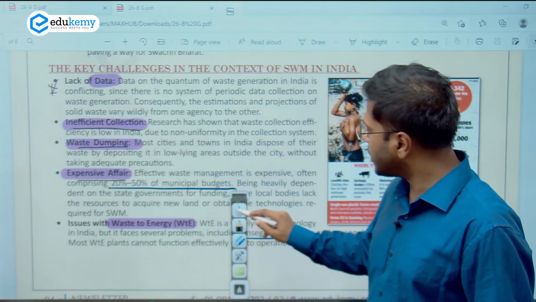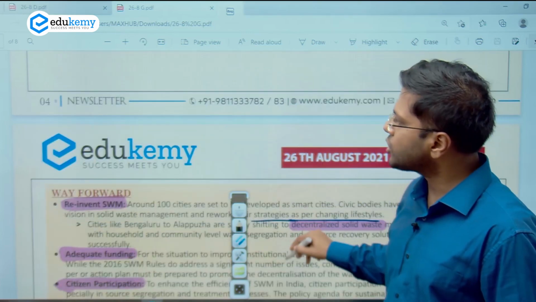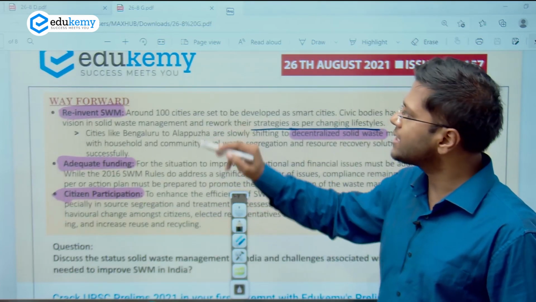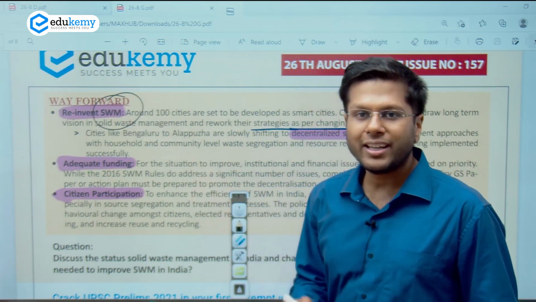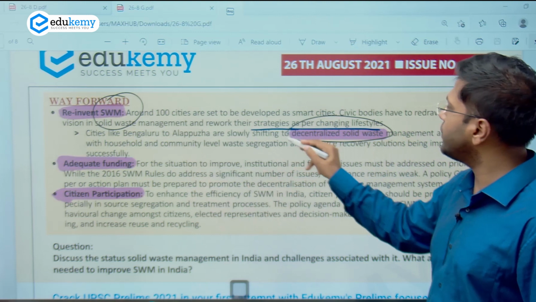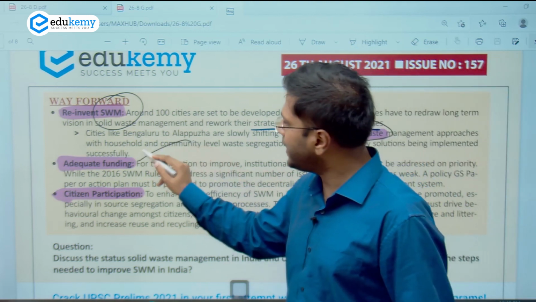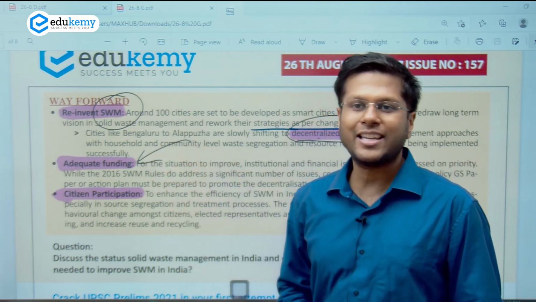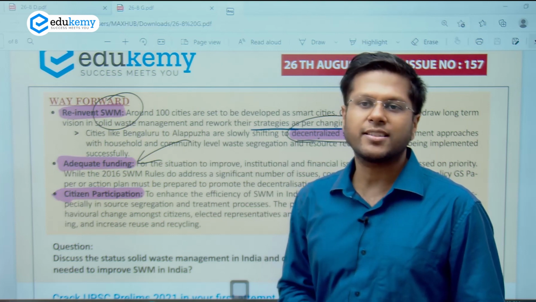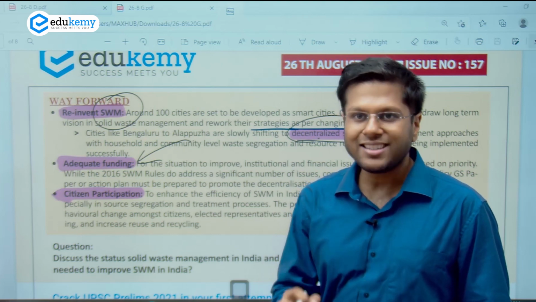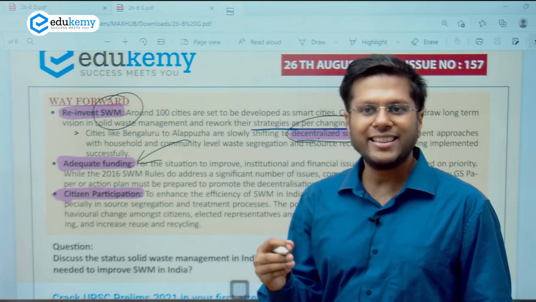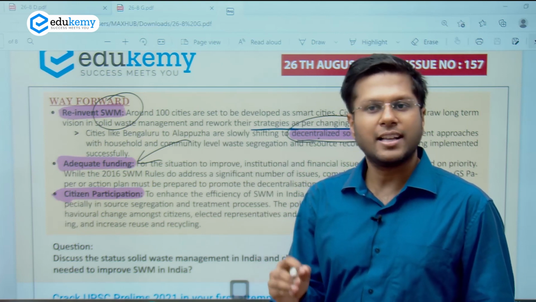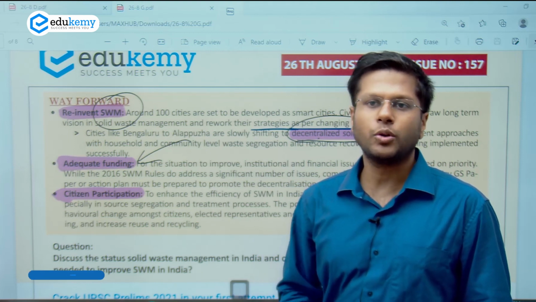Also, what is required as of date is to ensure that we reinvent this whole scheme of solid waste management. How? By participation of people, by ensuring that decentralized management of solid waste is done, by adequately funding it, by generating innovative ways in which the solid waste can be managed. This is a problem for our country as of now. However, if we have a circular economy, if we have an economy like the advanced countries, if we have those technologies, this is no more a problem to us as well.